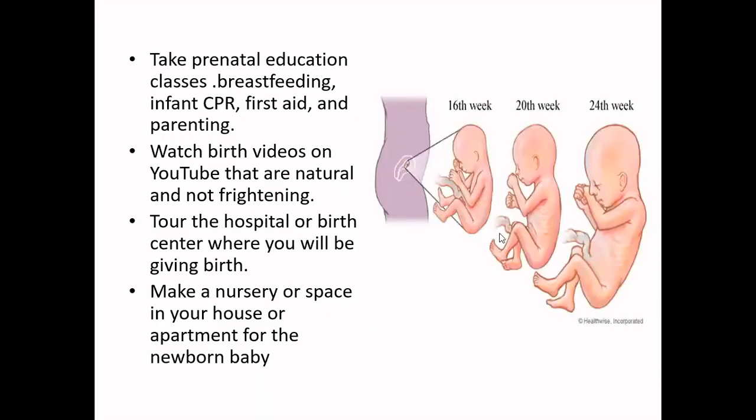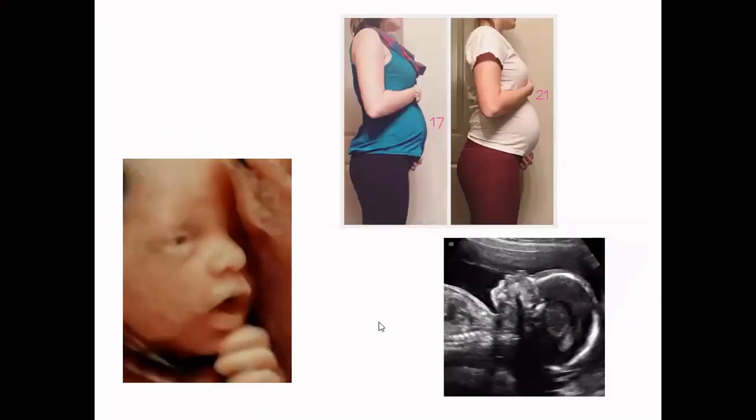In the second trimester, as I told you before, the growth of the baby increases exponentially. This is the size of the baby where we left off in the first trimester, and now at the end of the second trimester, the baby has grown to quite a big extent. The internal organs have started developing, and some of the organs are well developed as well. In the 17th week of your pregnancy, if your abdomen was this size, by 21 weeks you may see a significant increase in the size of the baby.